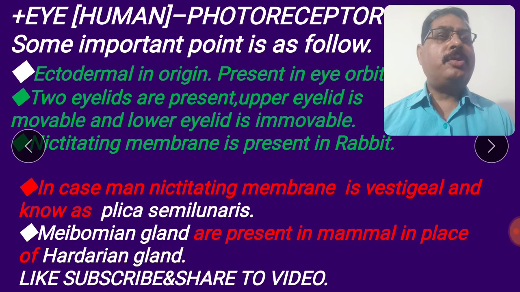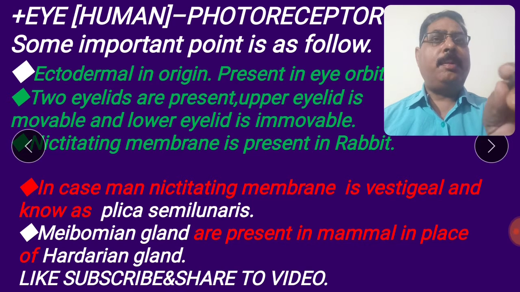The eye is the most important topic of neural control and coordination. We discuss today the human eye as a photoreceptor. Some important points related to the eyes of the human being are as follows. First, the eye is ectodermal in origin and present in the eye orbit.